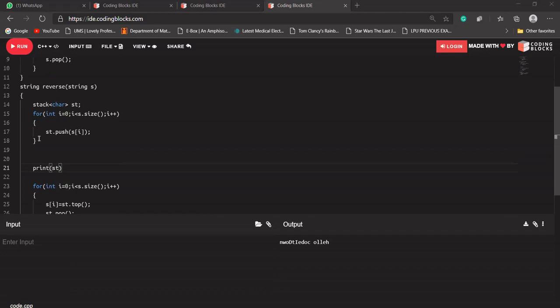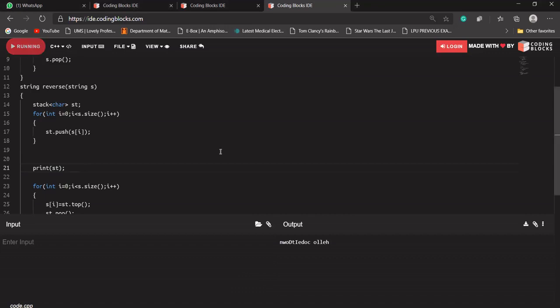Shrey is asking, can we create a stack of stacks using STL, or do we have to go with the traditional way? Shrey, I think you can create the stack of stacks using STL. You can create. You want me to do it for you? If you want, I can give it a try.